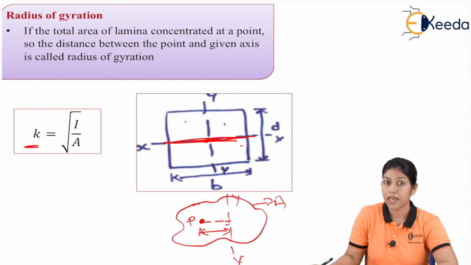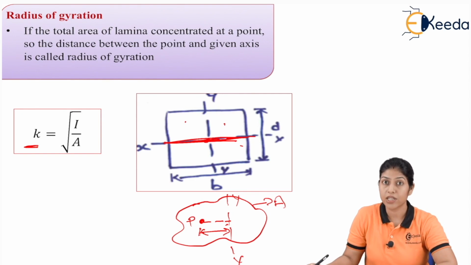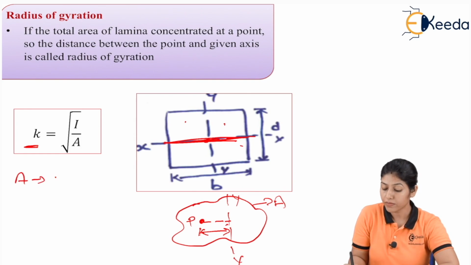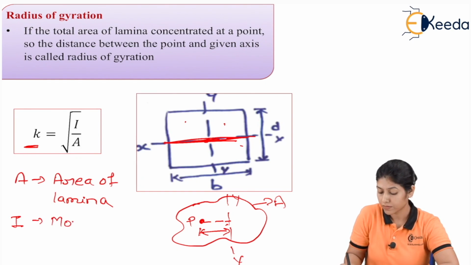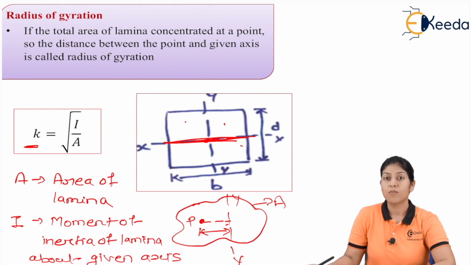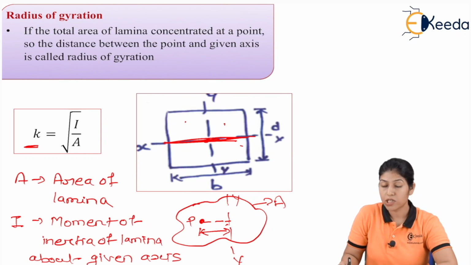This radius of gyration we generally denote by K, and the formula of radius of gyration is always K equals square root of I by A, where A is the area of the lamina and I is the moment of inertia of the lamina about the given axis. So this is the formula of radius of gyration. It is equal to square root of I by A. We always use this particular formula to find the radius of gyration. So this is one formula.